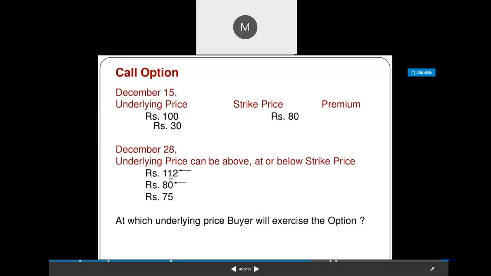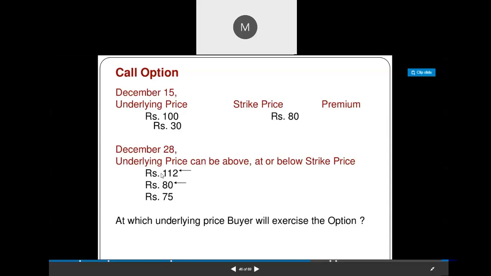So the market price on the date of expiry, see, this is December 28 is the date of expiry, and December 15 is the date of entering into the contract. So you entered into a contract of any underlying asset. Consider the underlying price is 100 and you fixed the price at 80, that is the strike price. At that time the premium is 30. So the underlying price can be above or below.